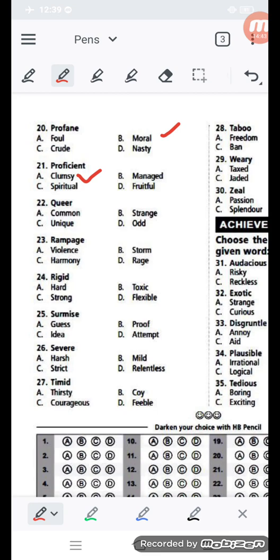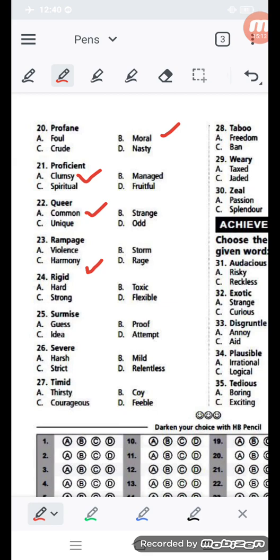Which one? 22 number, this is option A, common. Queer means odd type, so its opposite should be common type. Unique means also odd, strange means odd. Queer means also odd, so its meaning is not coming to the common. A rampage is given. You can see rampage 23, and here the correct answer is harmony.